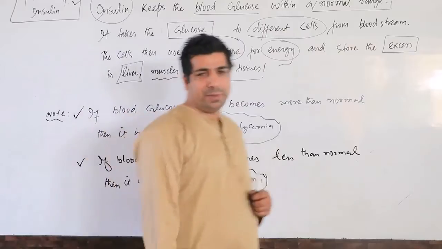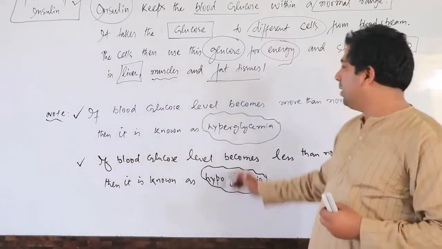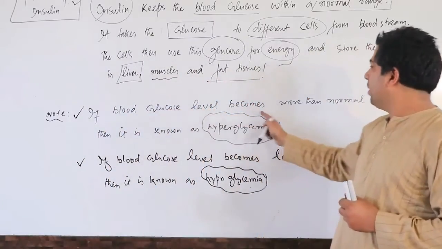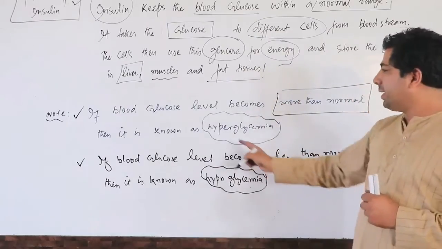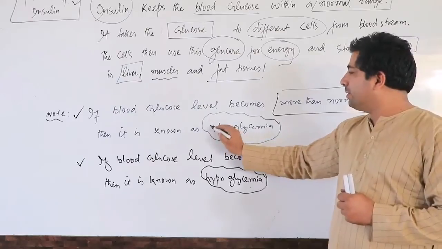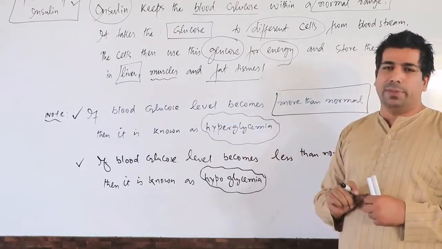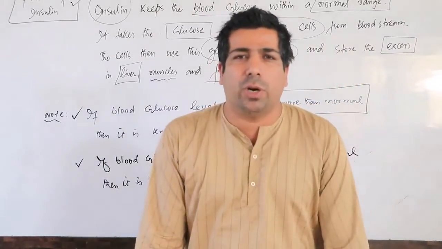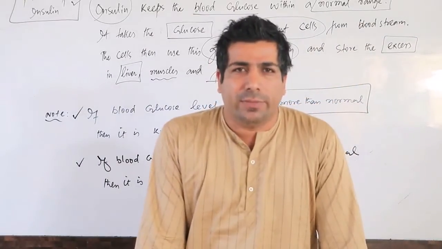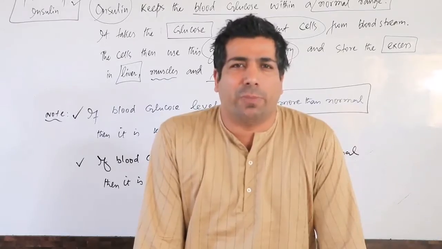Why does it happen? Why does the blood glucose level sometimes become more than normal? And why does this hyperglycemia happen? The reason is simple. The glucose level in blood will become more than normal only when insulin is not functioning properly.